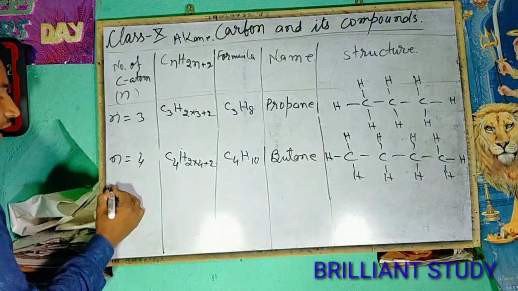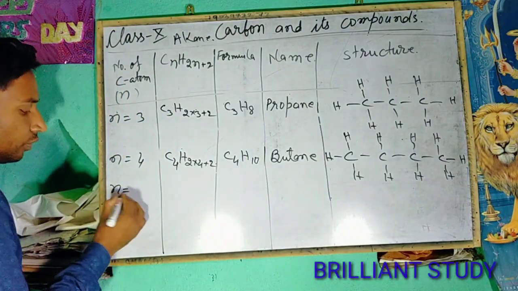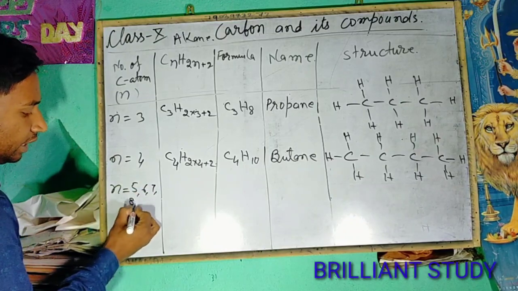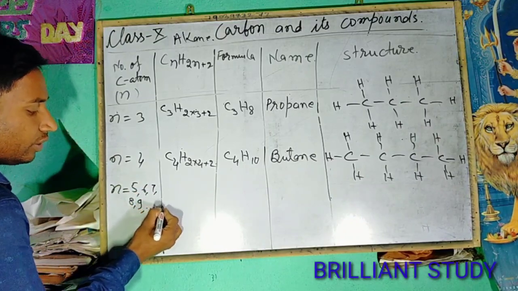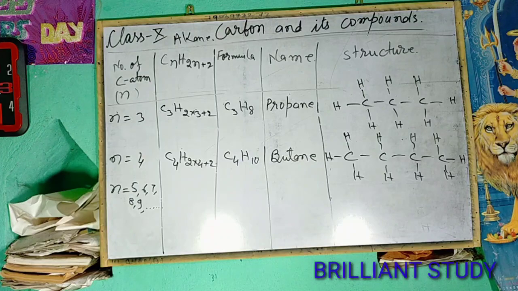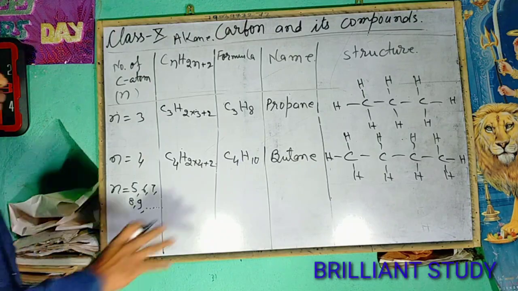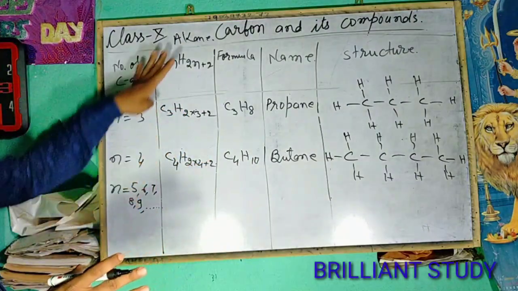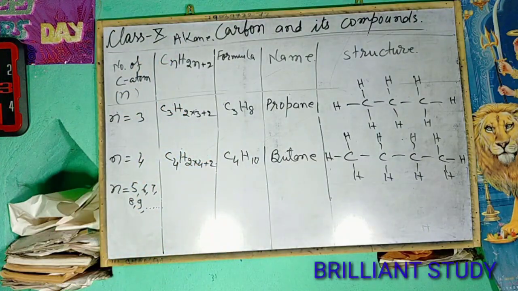And in this way, we can put the numbers 5, 6, 7, 8, 9, up to infinity. And in this way, we can make a vast table for the alkanes.